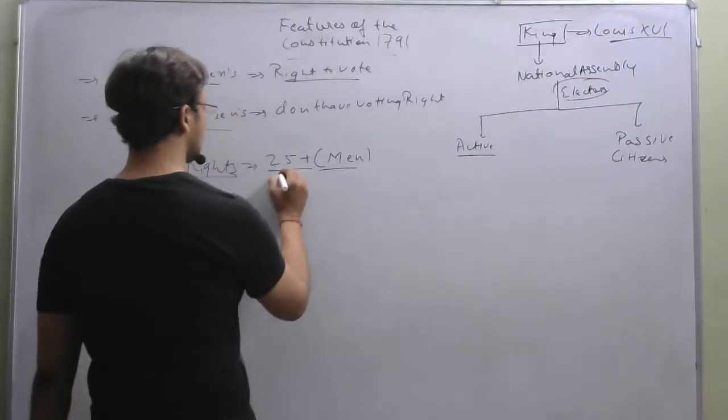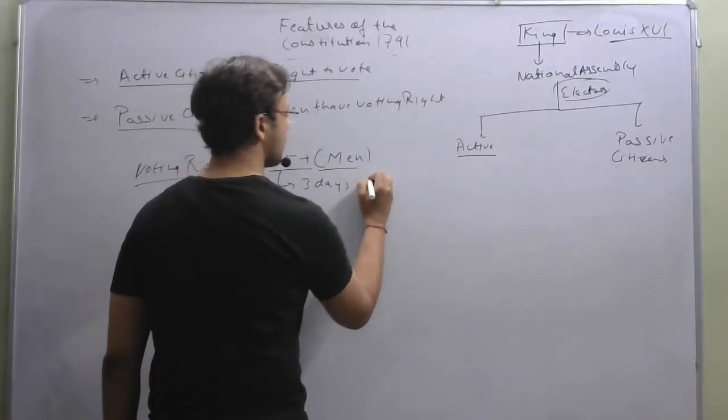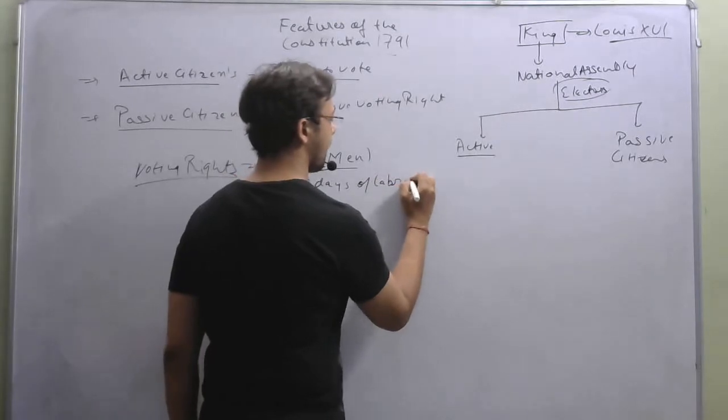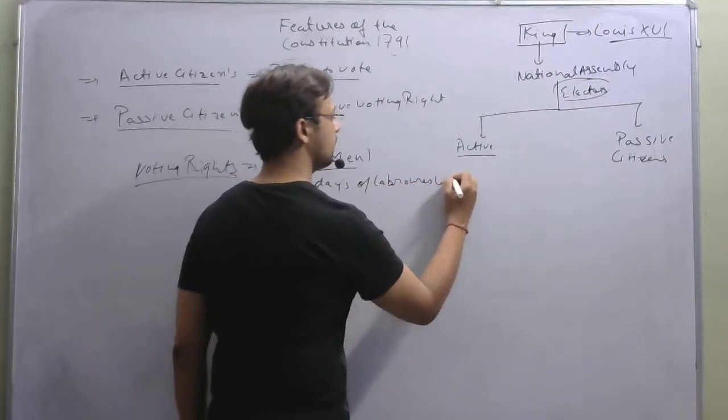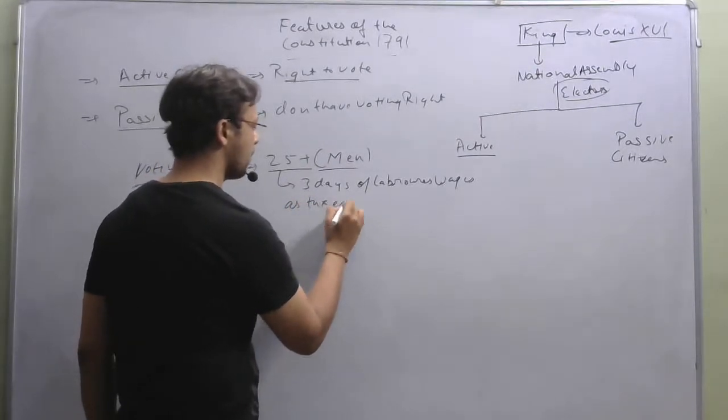They were allowed to vote only if they were paying 3 days of laborers' wages as taxes.